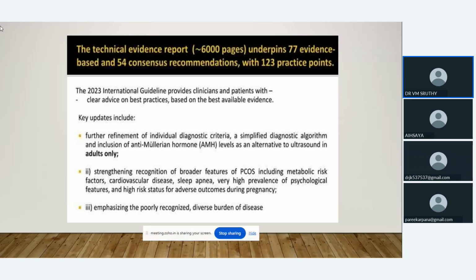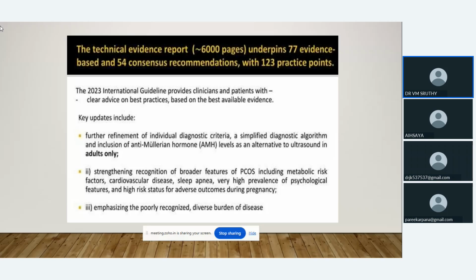In adults, instead of ultrasound, we can use anti-Mullerian hormone if there are difficulties with USG. But in adolescents, we can't rely on these two investigations, because normal physiological changes themselves show some PCOM morphological changes. In adults, we can rely on these two investigations.